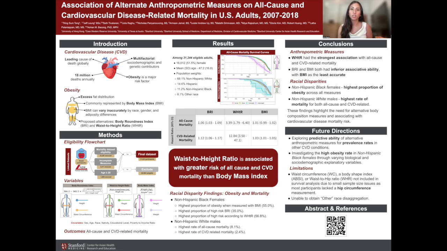Some limitations to this project were that we were not able to include waist circumference, a body shape index, or waist to hip ratio due to a small sample size. We were unable to obtain other race disaggregation from NHANES.